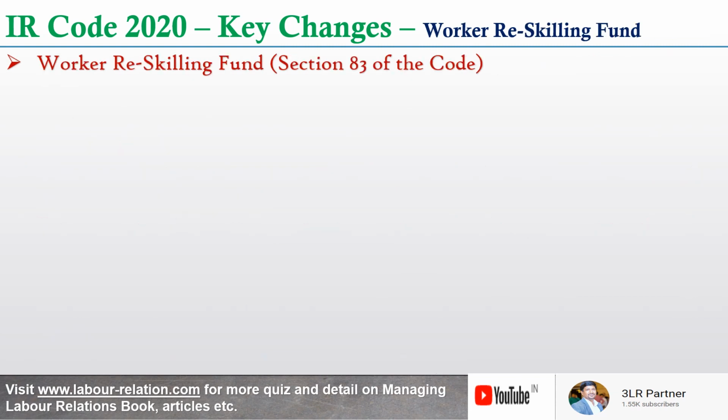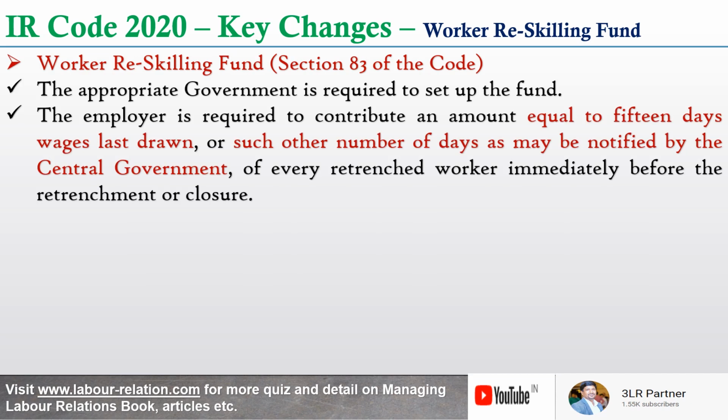Now, there is a new concept: a worker reskilling fund is introduced under section 83 of the code. The appropriate government is required to set up the fund. The employer is required to contribute an amount equal to 15 days wages last drawn, or such other number of days as may be notified by the central government, for every retrenched worker immediately before the retrenchment or closure.